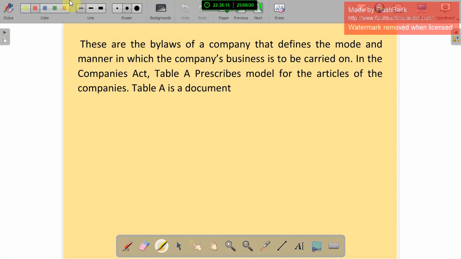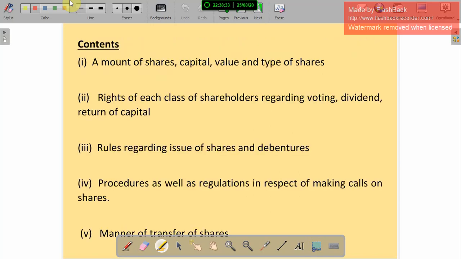These are the bylaws of the company that define the mode or manner in which the company business is to be carried on. In the Companies Act, Table A is a prescribed model for the articles of the company. Table A is a document. And what are the contents? Amount of shares, capital value, and types of shares. That particular amount of shares, their capital value and type of shares should be mentioned in the articles of association.